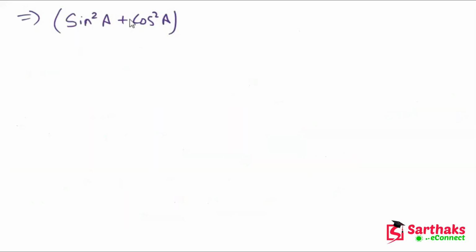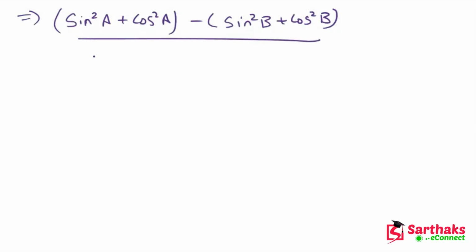We can take minus as common, so this becomes sin²b plus cos²b, in the numerator, with (cos a plus cos b) multiplied by (sin a plus sin b) in the denominator.